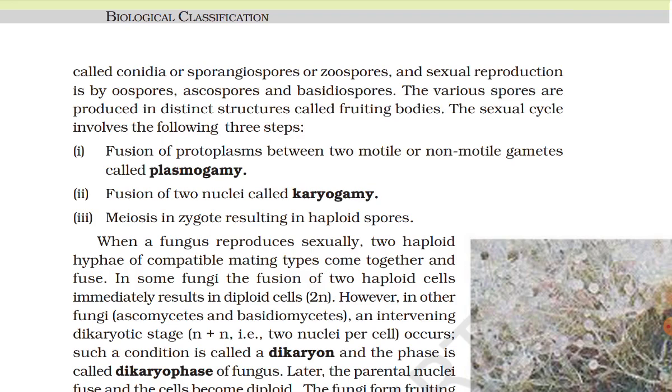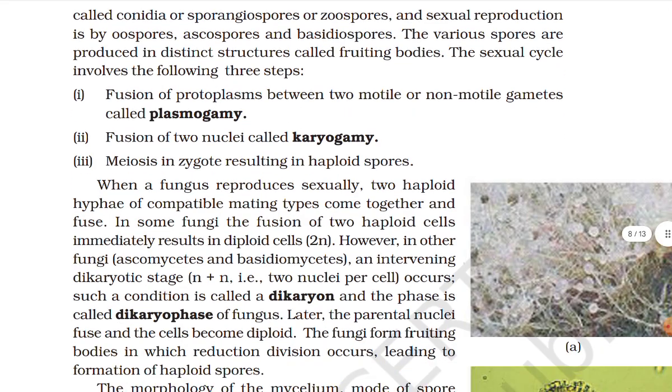The sexual cycle involves the following three steps. Fusion of protoplasm between two motile or non-motile gametes is called plasmogamy. Fusion of two nuclei is called karyogamy. Meiosis in the zygote results in haploid spores.